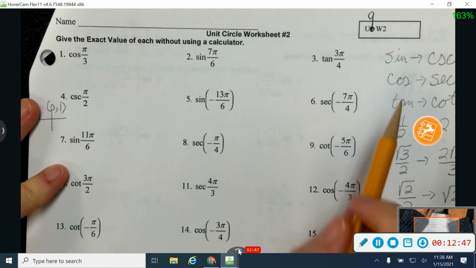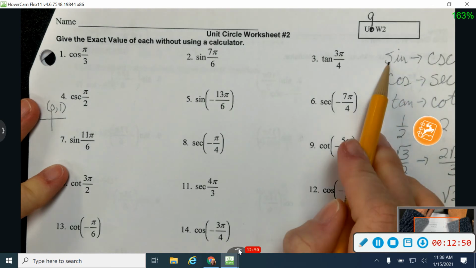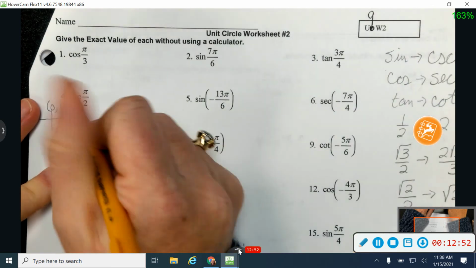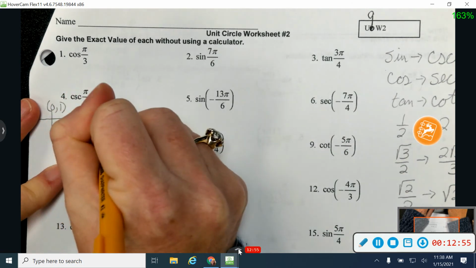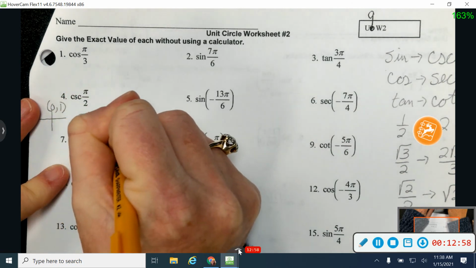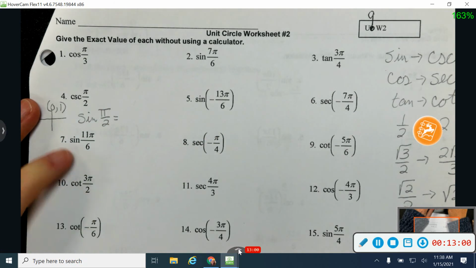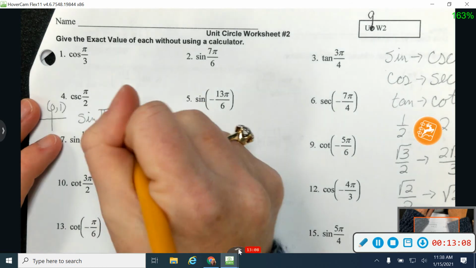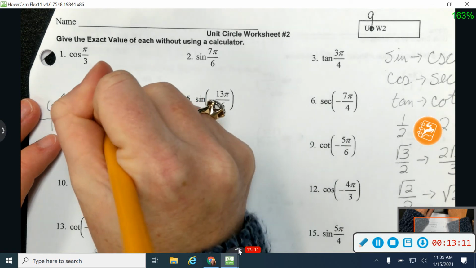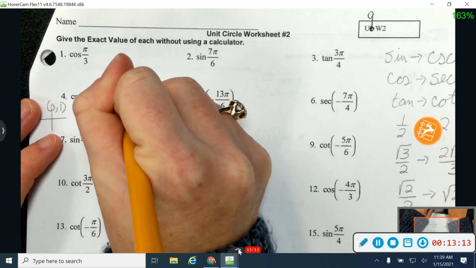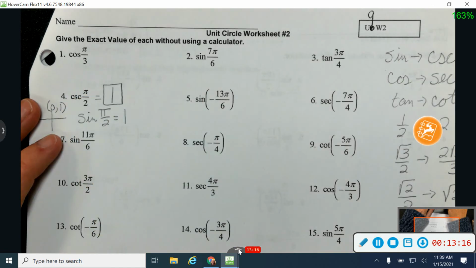I know that cosecant goes with sine, so I'm going to start by finding the sine of pi over 2. If sine is y, what's the sine of pi over 2 going to be? Sine is y. 1. That's right. Good. If I take that 1 and flip it upside down, I still have 1, because the reciprocal of 1 is still 1.